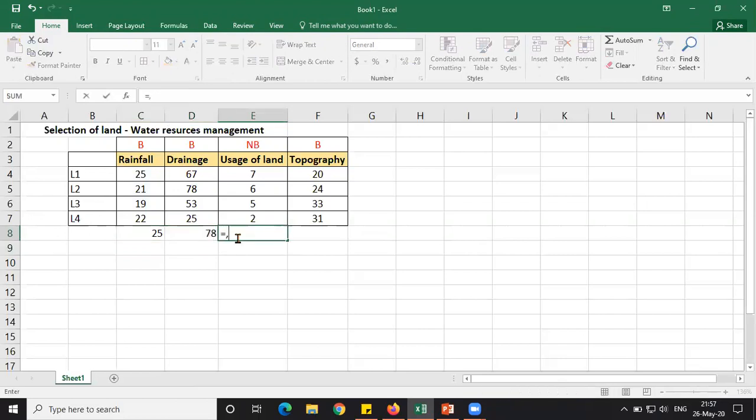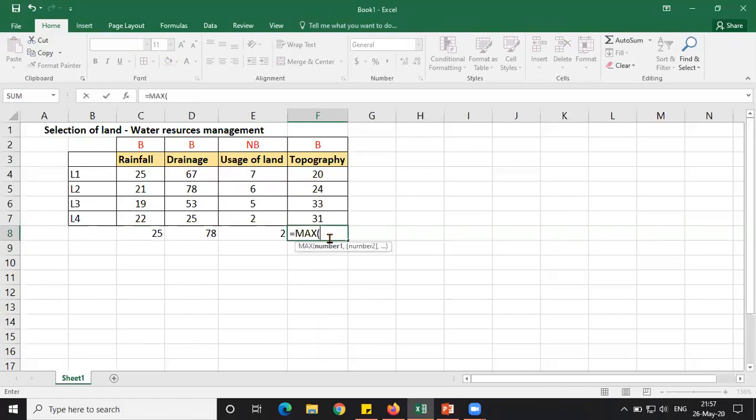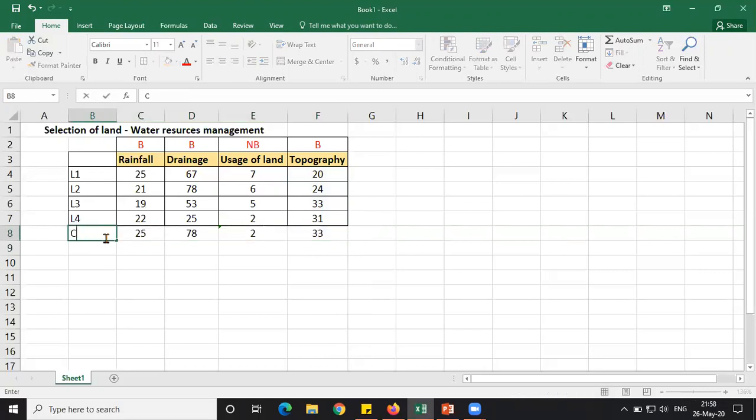Next, I should take the minimum because usage of land is a non-beneficial attribute. So among these, which is the minimum value? I will get this one. Next, among the topography also, again it is the maximum. Which is the maximum value? I think 33 is the maximum value. Yes, we got it. So these are the things we need to identify first. Why? Because this is used for normalization basically. So how are we going to normalize it?